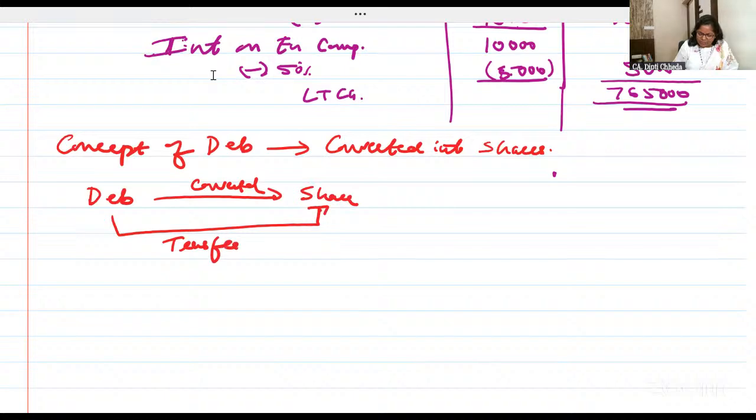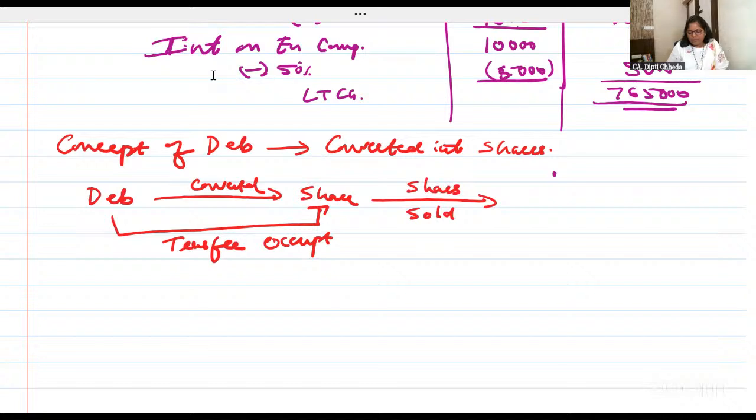Transfer exempt. Check yesterday's topic. How many transfers are exempt? Under 46, 47, these are not considered as transfer. Exempt. When shares are sold, of course, you will calculate the capital gain.